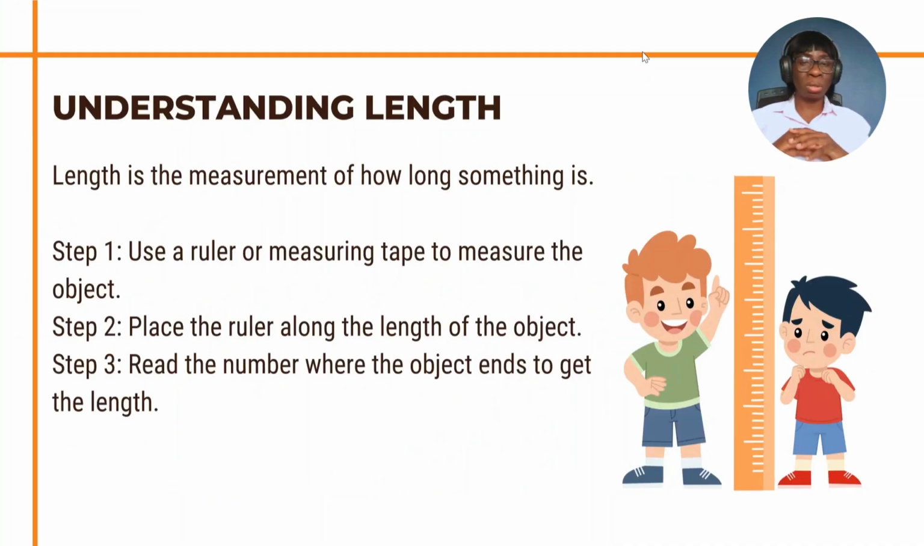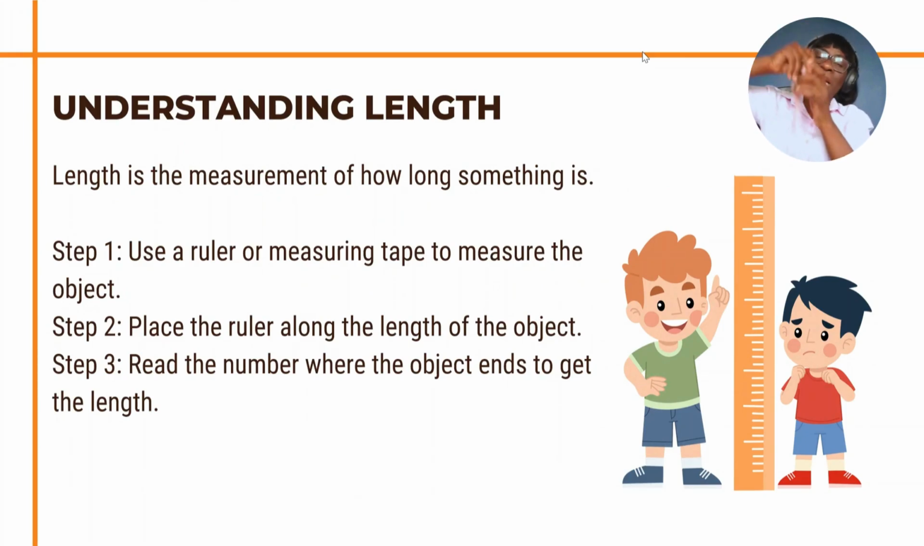So what is length? Let us understand what length means. Length is a measure of how long something is. You can decide to measure the length of your table, the length of your bag, or your height. And there are steps to measuring length. The first thing is that you use a ruler. You can use a ruler, you can use a tape rule, you can use anything that has numbers.